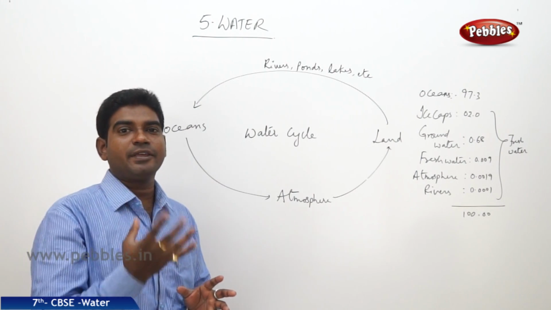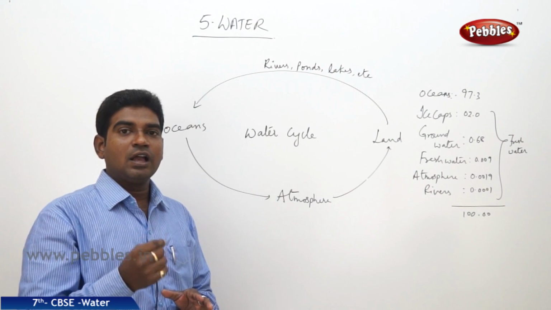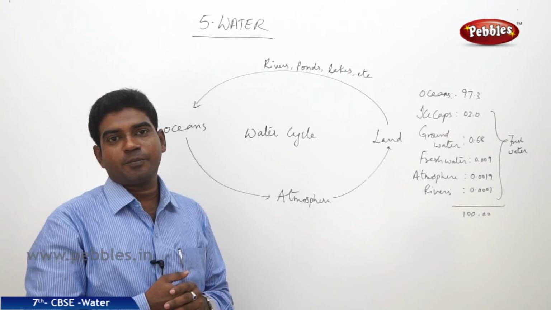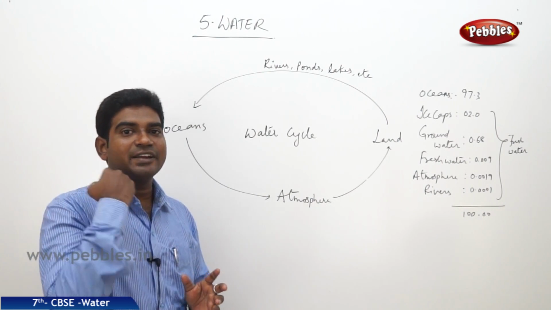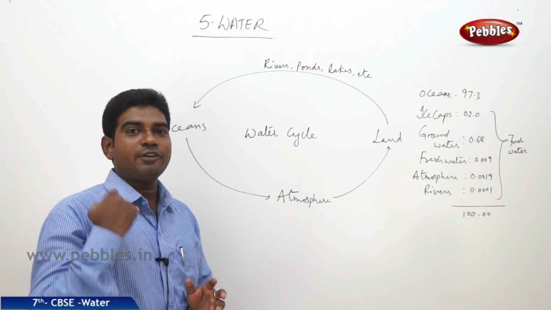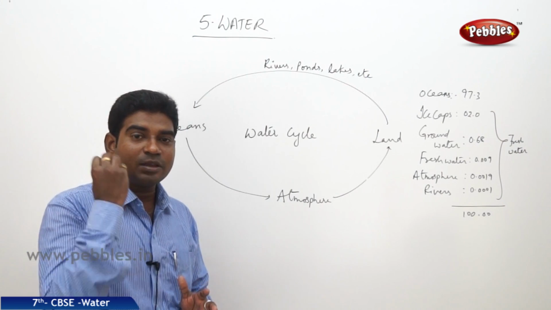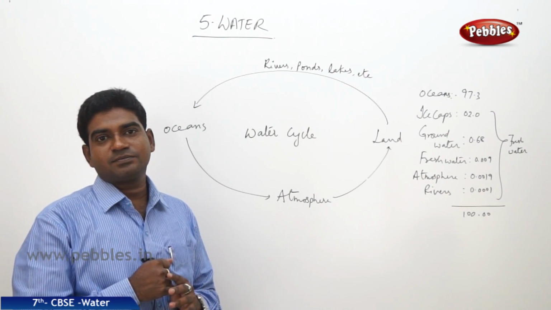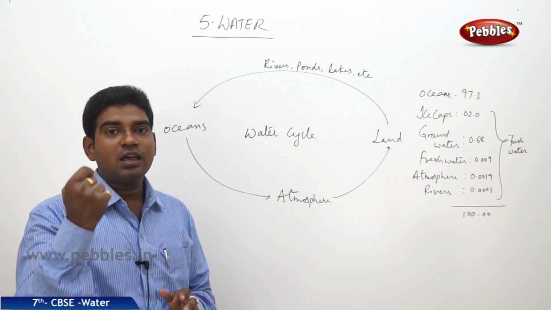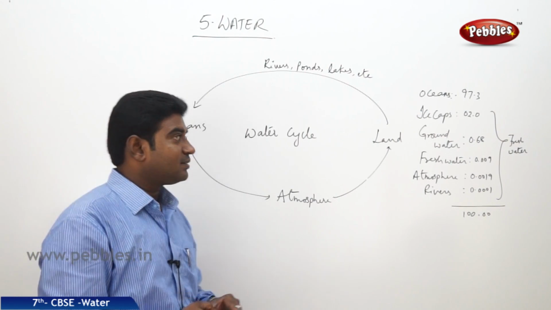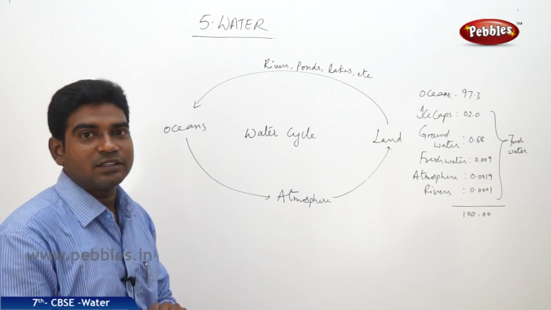It goes on happening. But how is the distribution of the water now? When the water cycle is a continuous process, when there is no end to this process, and water cycle is happening continuously, how much fresh water is available for us? How much is in the oceans? Let us see the distribution of the water on the planet Earth.